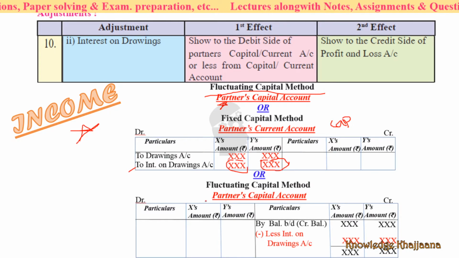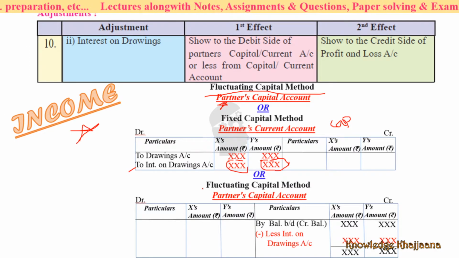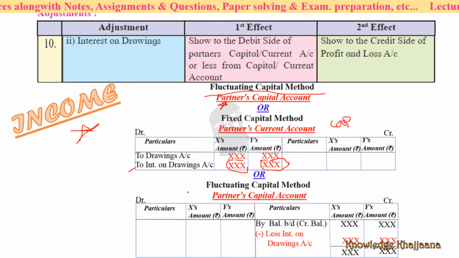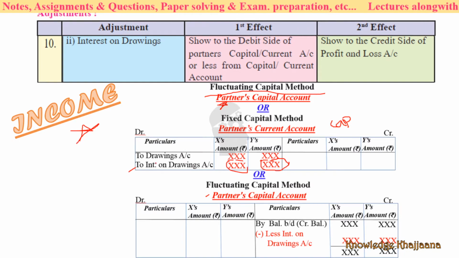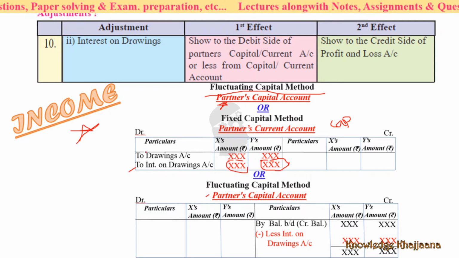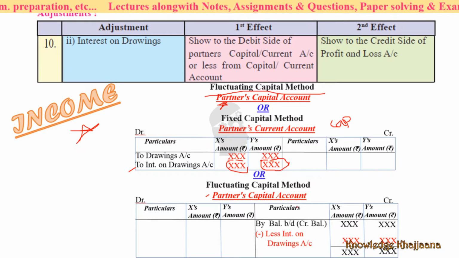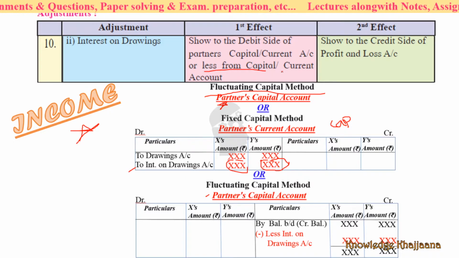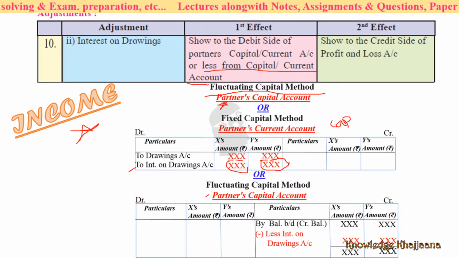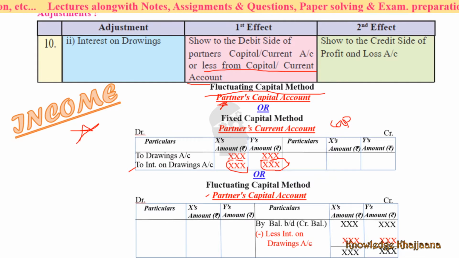But if the firm is following fluctuating capital method, then in partners capital account, instead of writing it on the debit side, you can deduct it from the credit side also. See, or less from the capital or current account. Okay, you can deduct it also.